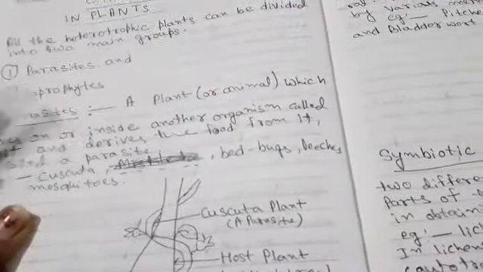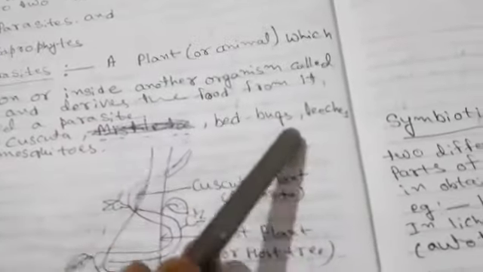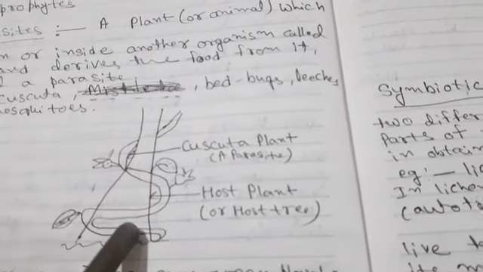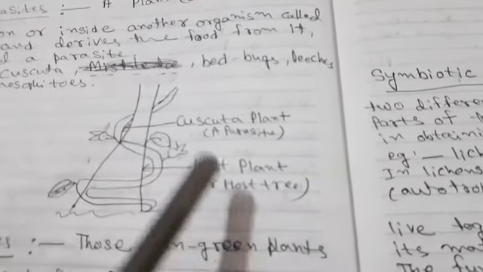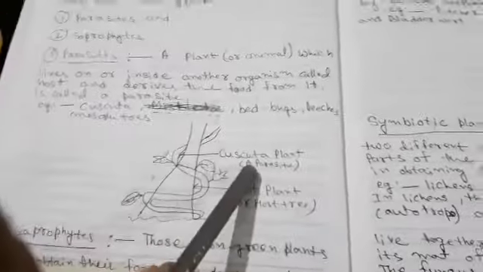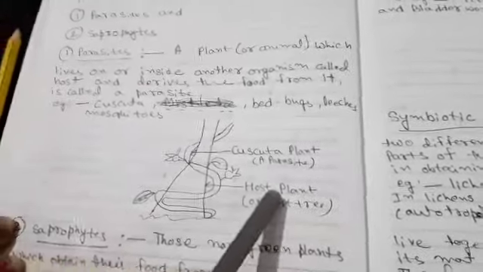Bedbugs, leeches, mosquitoes. This is a diagram of a parasite. This is Cuscuta plant, a parasite, and this one is host plant or host tree.